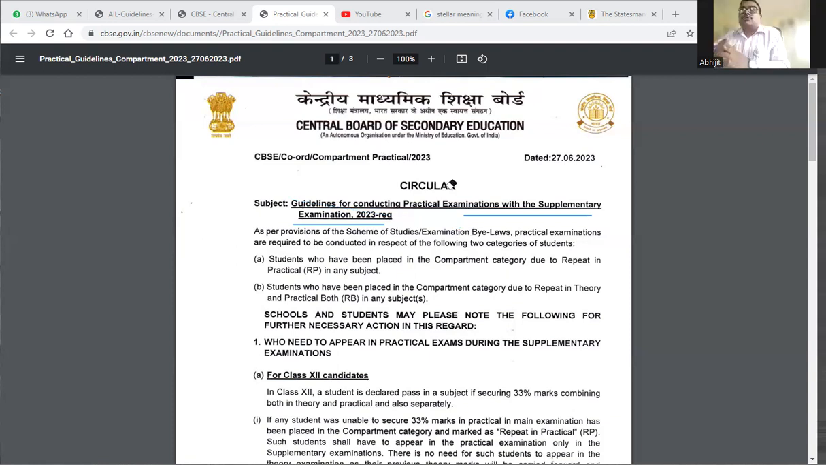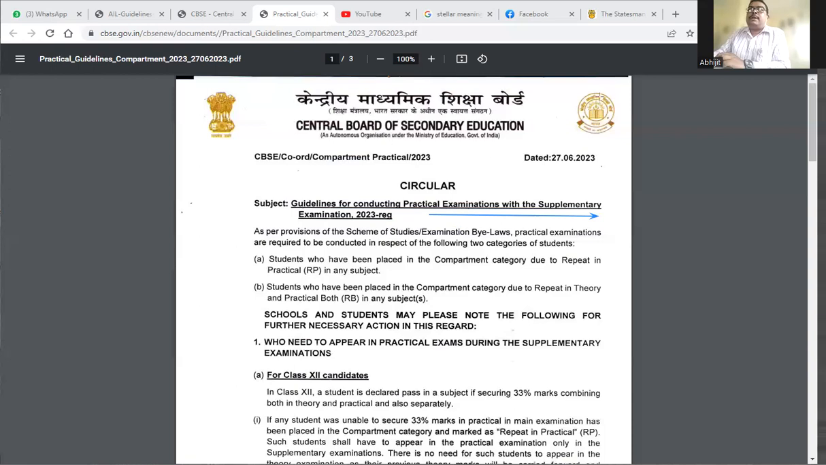Students who have been placed in the compartment category due to repeat in a practical in any subject. Number two, students who have been placed in the compartment category due to repeat in theory or practical both, in any subjects. So this will be the practical examination of the supplementary examination, because CBSE has already circulated a few circulars, and this circular is only for the practical examination, nothing else.